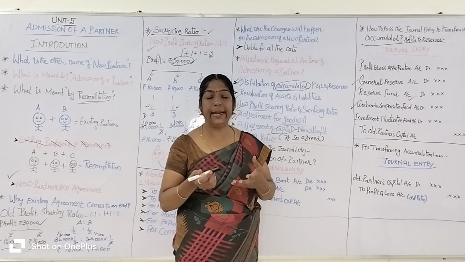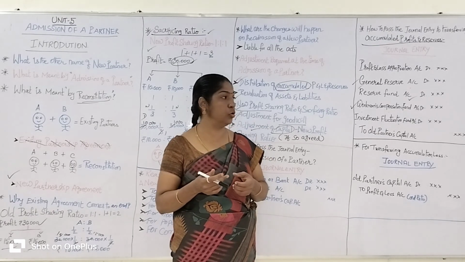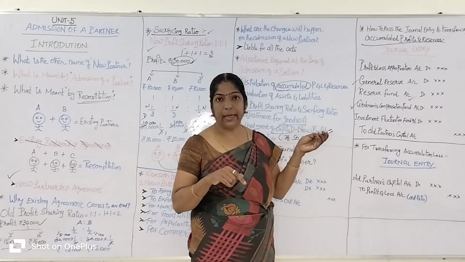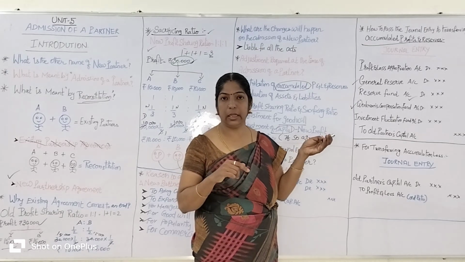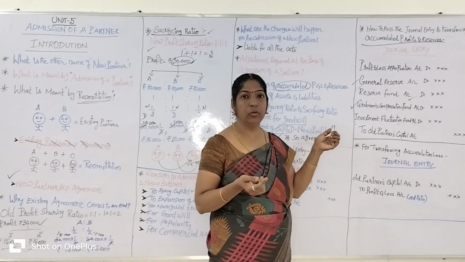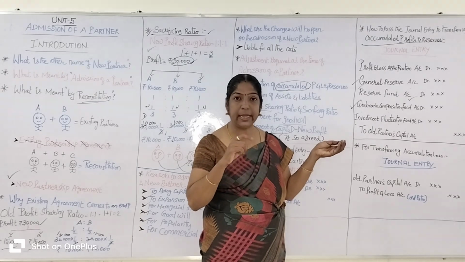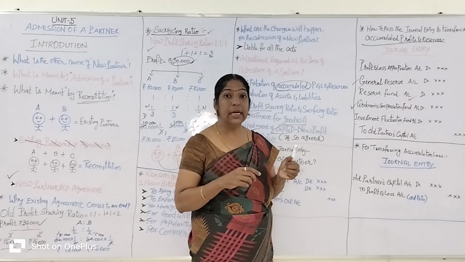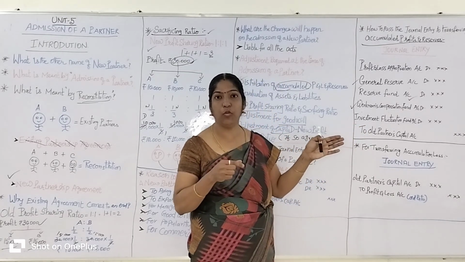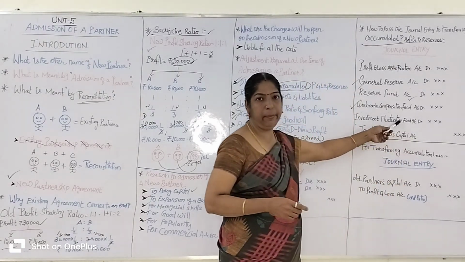You have to handle that critical, difficult situation. So for that you have to insure your company, partnership firm or any other shop, whether big or small. At the end of every year, you have to reserve and invest some percentage from your profit. That is called investment fluctuation fund. It is to be debited.